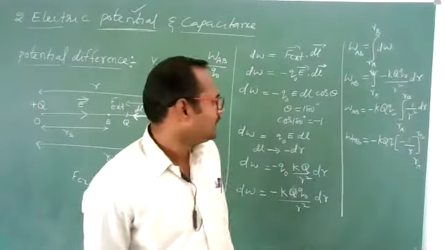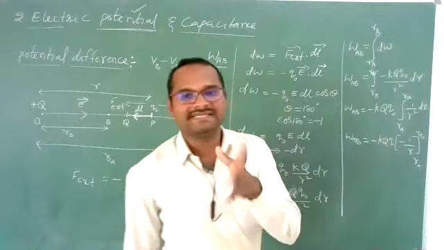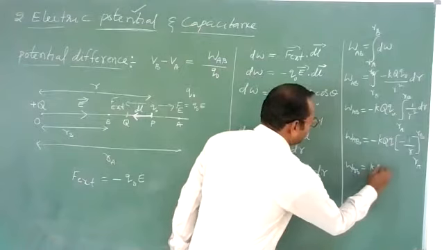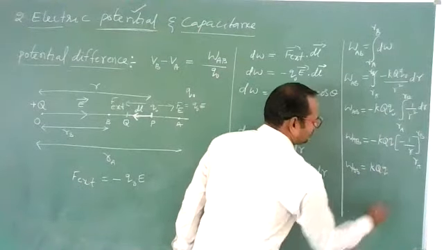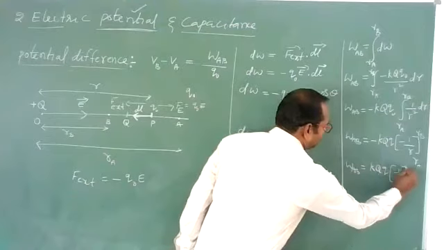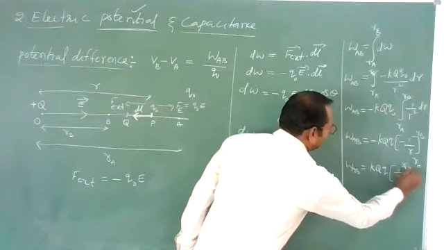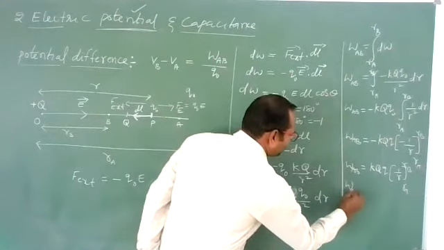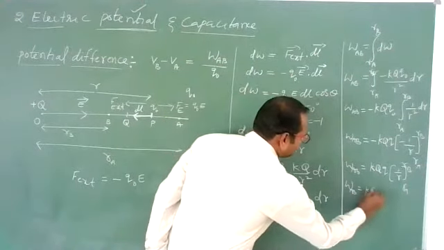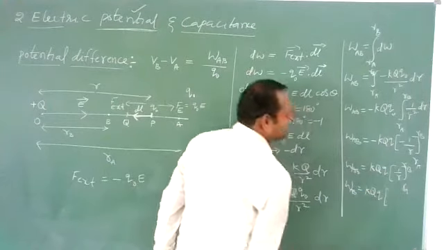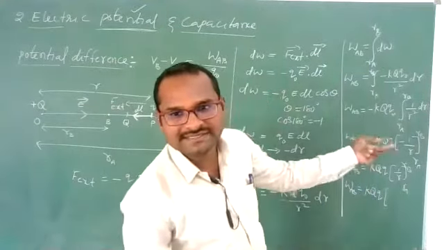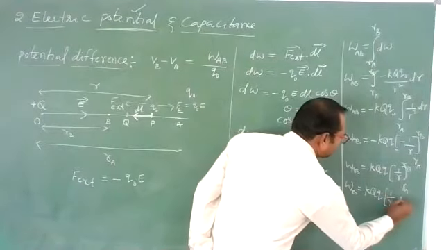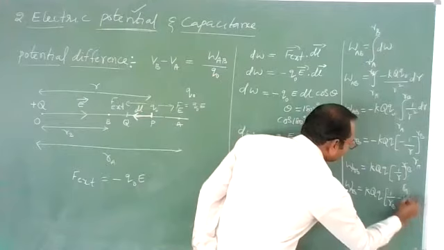Now this minus will become plus. You will get work done W AB is equal to K capital Q small q into 1 by R, from RA to RB limits. Clear? So W AB you can write as K capital Q small q, applying limits: first the higher limit, then the lower limit. Higher limit is RB. 1 by RB minus 1 by RA.